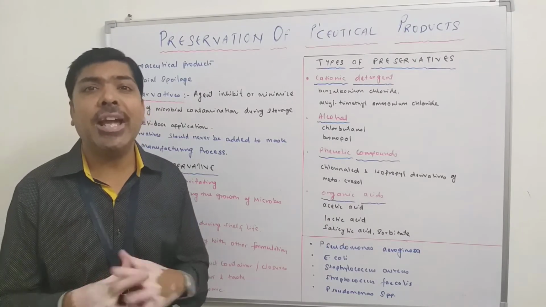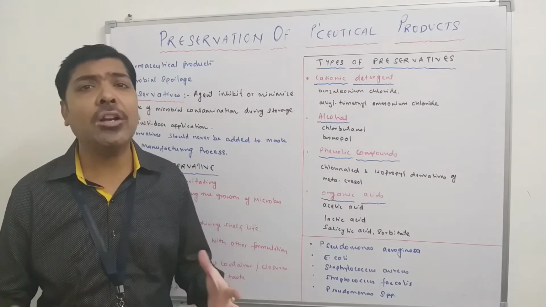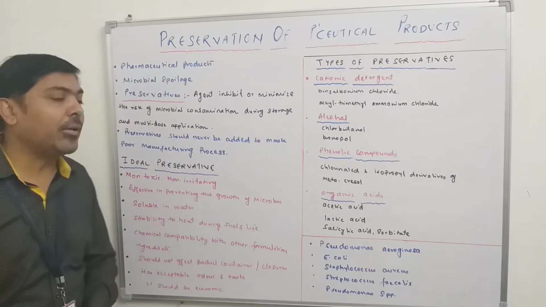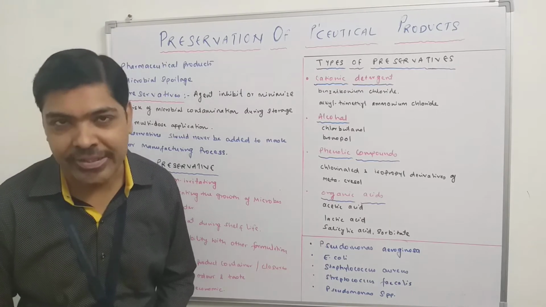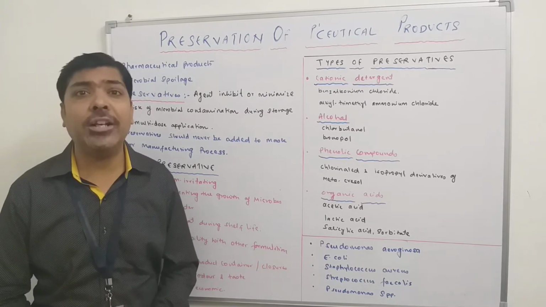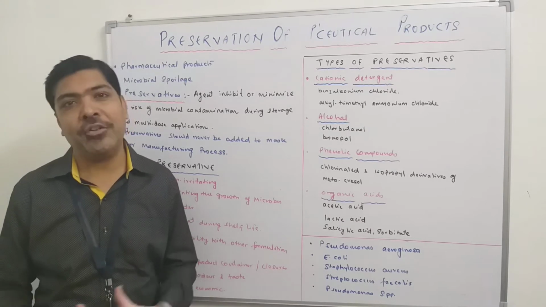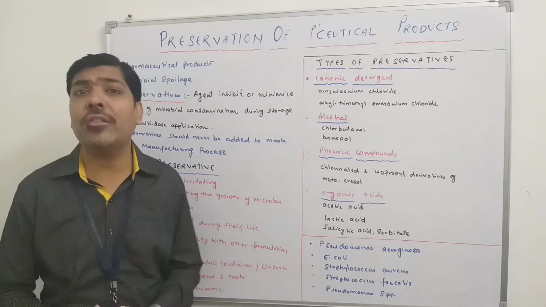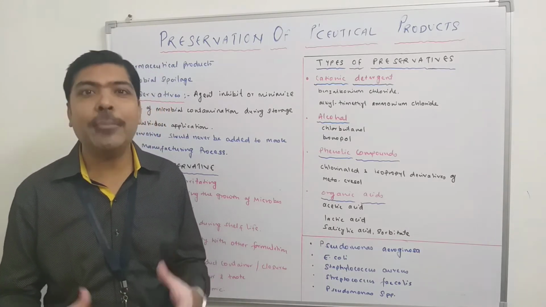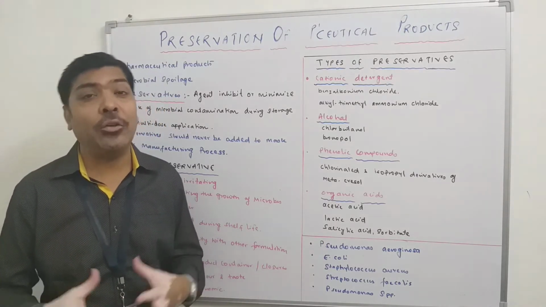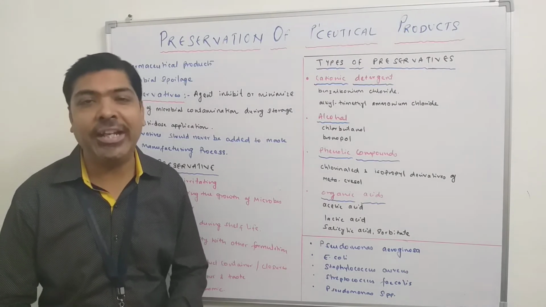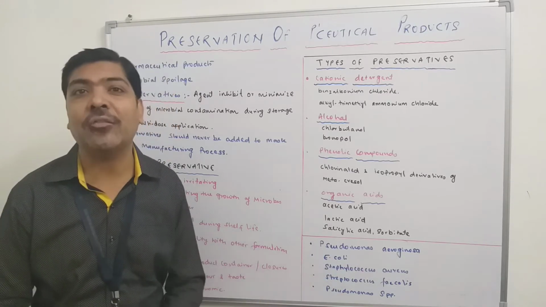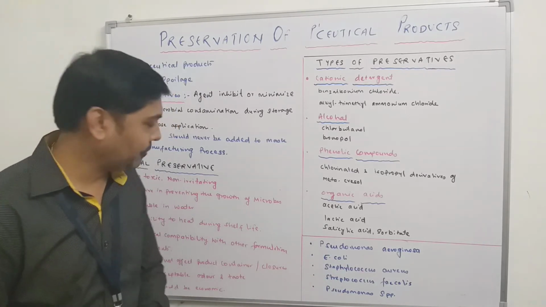It should not cause any irritation, maybe GIT irritation or any kind of irritation to the patient. Then it should be effective in preventing the growth of the microorganism. Definitely we are adding the preservative just in order to protect the preparation from contamination by the microorganism. So these preservatives should have the quality to check the presence and the growth of the microorganism, and definitely protect the pharmaceutical preparation from contamination by different categories of contaminating microbes.